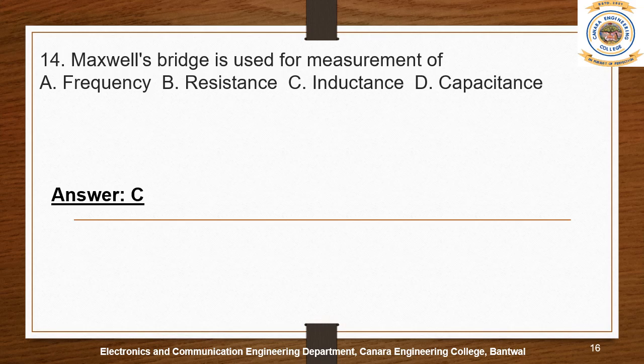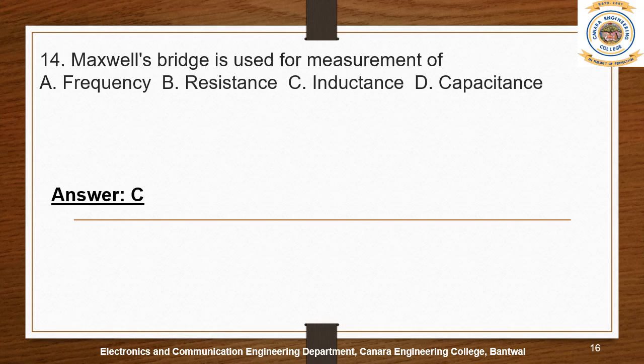Each arm might have a resistance or a combination of resistance, capacitance, and inductor, in series or parallel connection, depending on the specific bridge circuit. But any bridge circuit should have four arms.